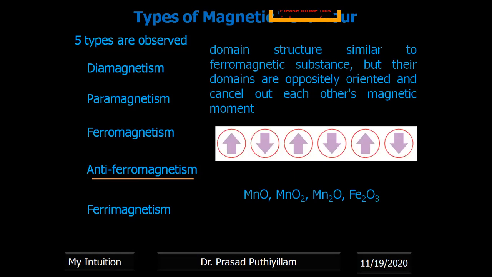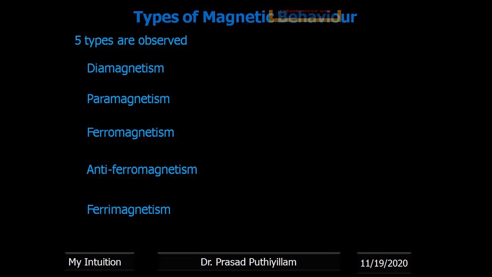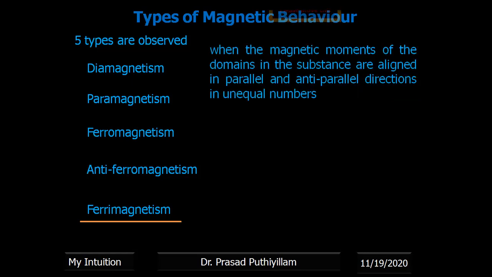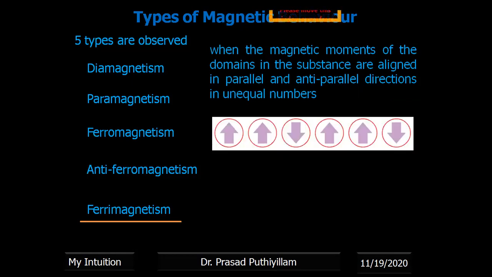Examples are MnO, MnO2, Mn2O, and Fe2O3, which are substances showing anti-ferromagnetism. The last one is ferrimagnetism. It takes the combination of ferromagnetism and anti-ferromagnetism. The magnetic domains are aligned in parallel and anti-parallel directions, but in unequal numbers. In the image, most of them are facing upward, but a few are facing downward. That means it is not cancelling out completely.